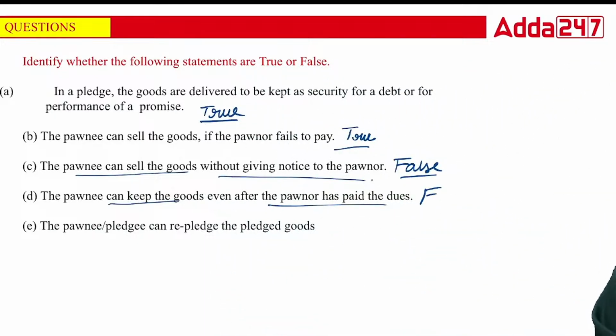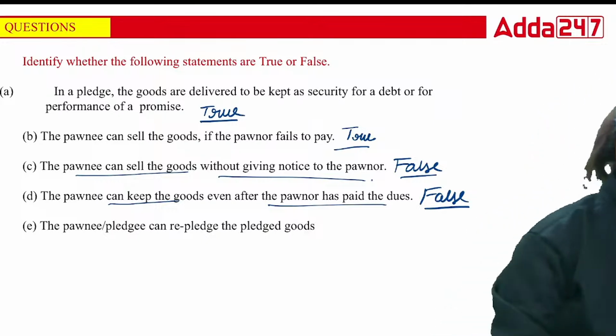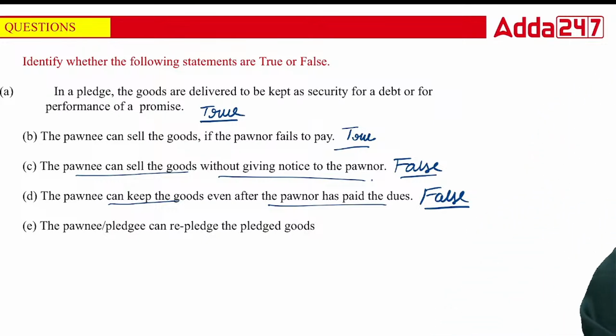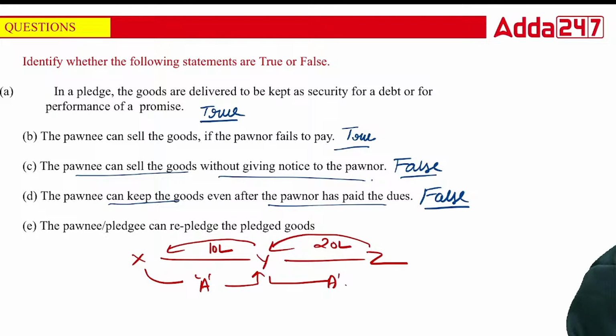That is an absolutely false statement. Okay. The pawnee can repledge the pledged goods. This is a very good question. What is this? This is X person, Y person, Z person. Y person has given a 10 lakh loan. Z person has given a 20 lakh loan. X has given property A as security. Y is giving the same property as security to Z.